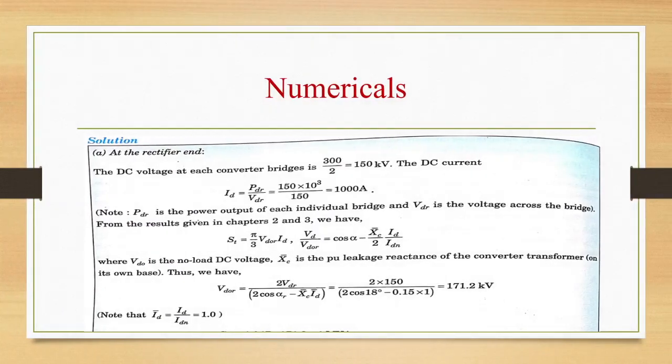At the rectifier end, DC voltage will be 300 by 2, that is 150 kilovolt. ID is PDR by VDR, that is 150 into 10 power 3 by 150, 1000 amps. ST is pi by 3 VDOR ID, where VD by VDOR is equal to cos alpha minus XC ID by 2 IDN. VDO is the no load DC voltage, XC is the per unit leakage reactance of the converter transformer. So VDOR is 2 VDR by 2 cos alpha R minus XC ID, 2 into 150 by 2 cos 18 minus 0.15 into 1, that is 171.2 kilovolts. So ID is equal to ID by IDN, that is 1.